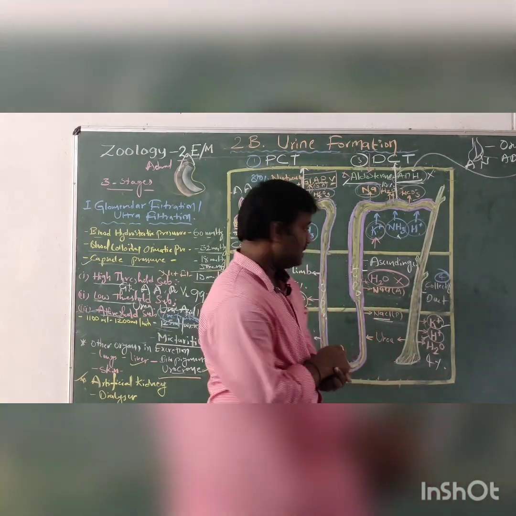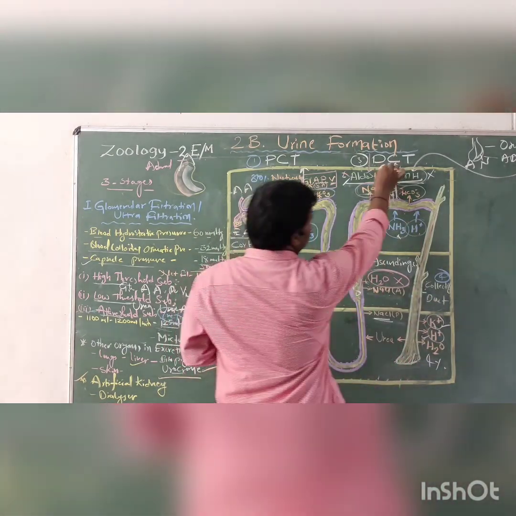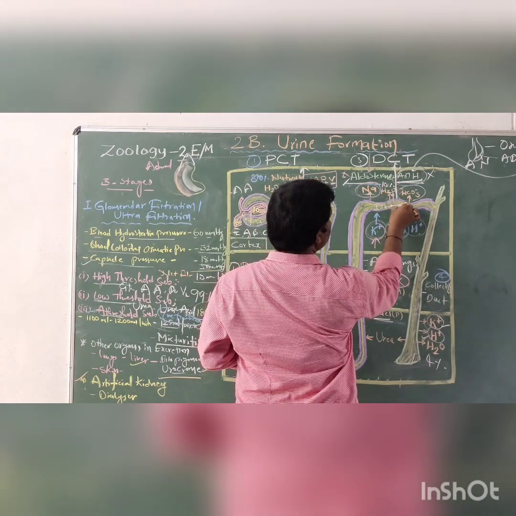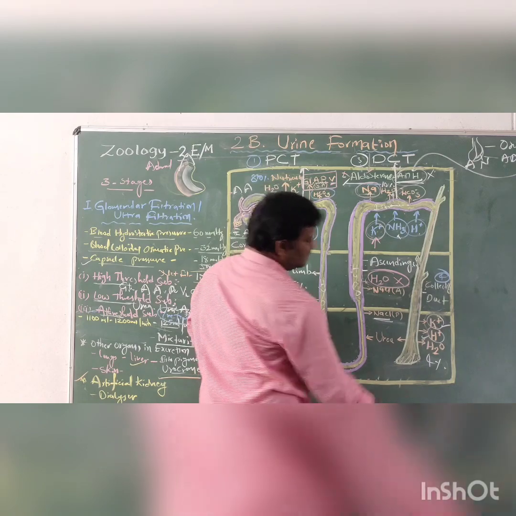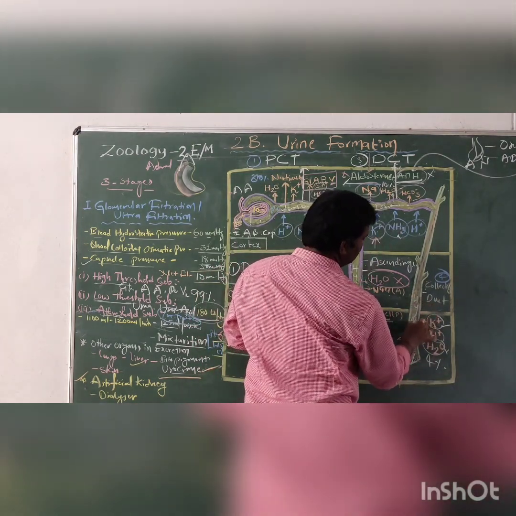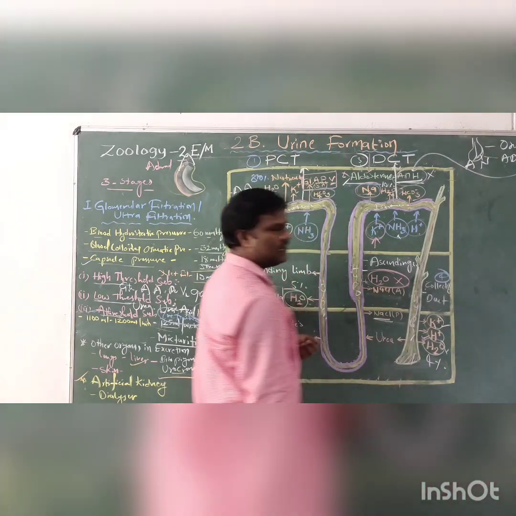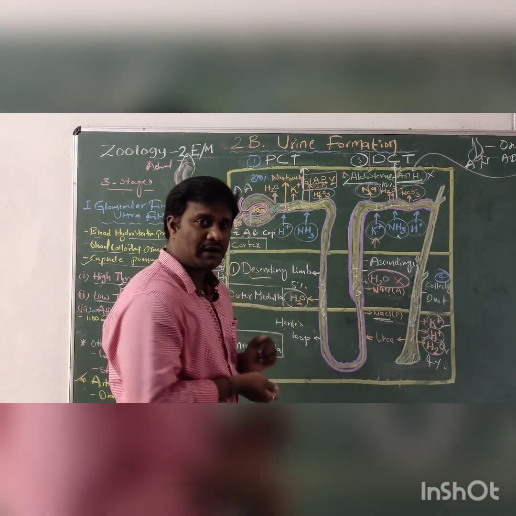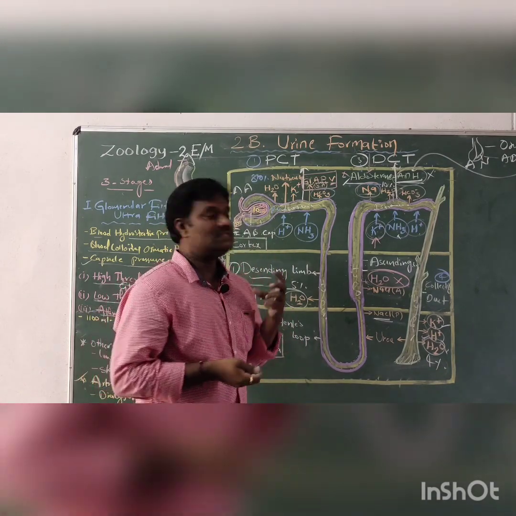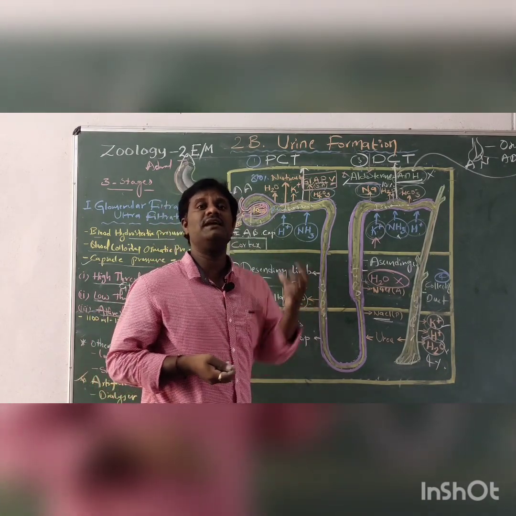In the distal convoluted tubule, the urine is in an isotonic condition. Then water absorption is done, so the urine is in a hypertonic condition. This is most important, and I am giving one hint to remember in which place the urine is in which form.